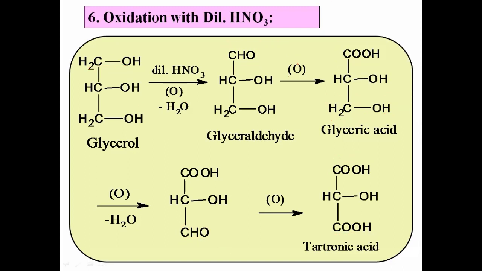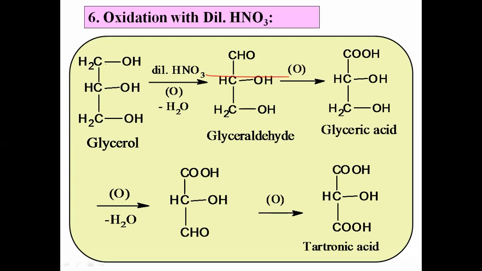By using dilute nitric acid, we cause oxidation of glycerol into tartronic acid as a final product. In this reaction, only two primary OH groups undergo oxidation, one after the other. Secondary OH group is not affected. It does not undergo oxidation by using dilute nitric acid. Only two primary OH groups undergo oxidation.